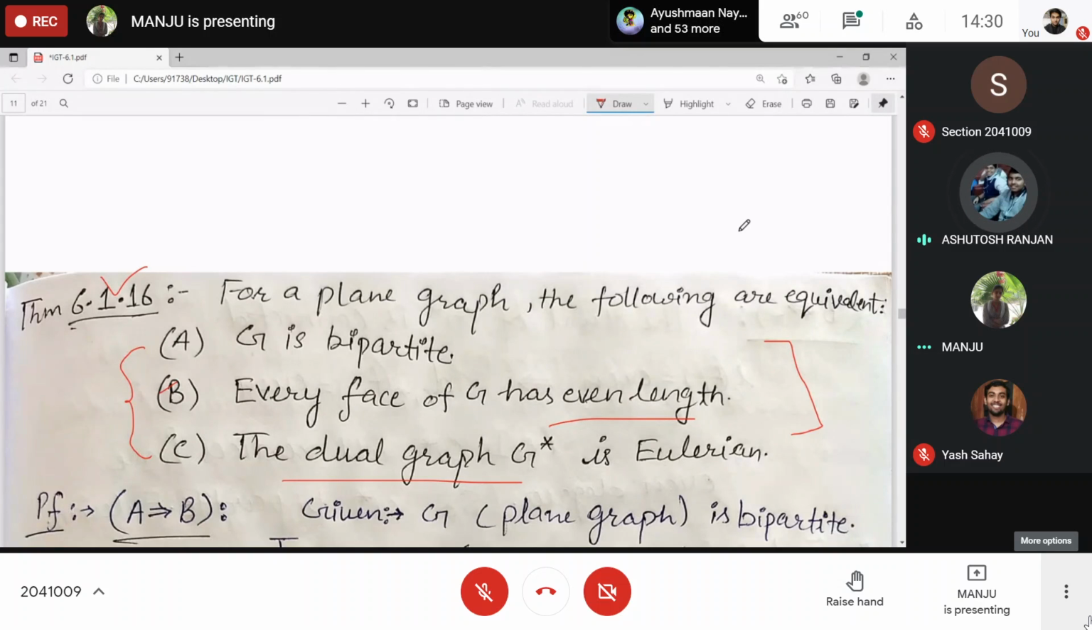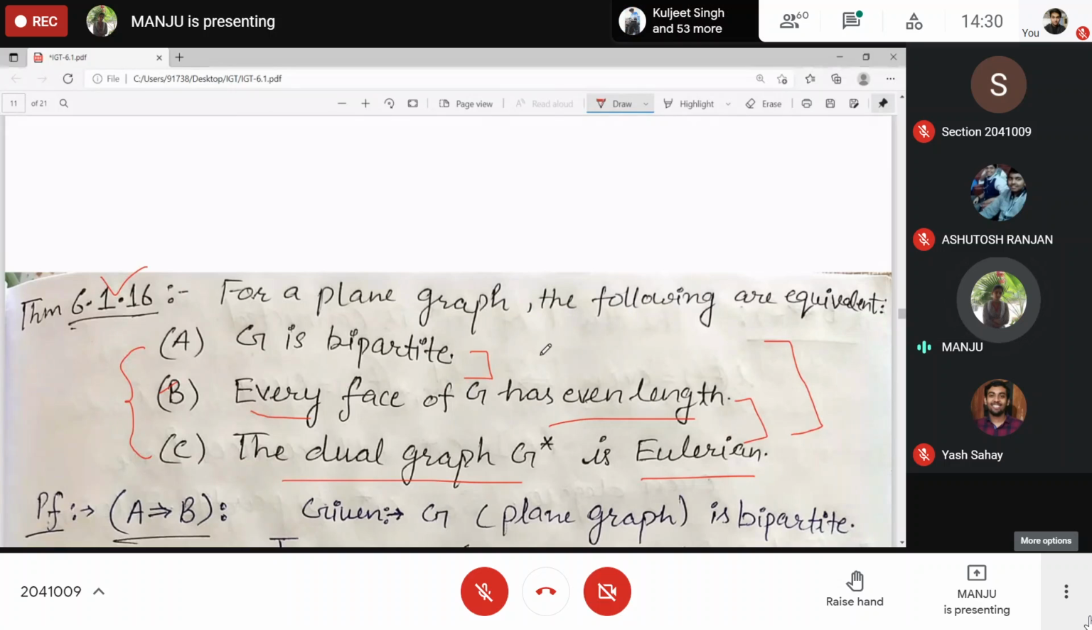We will take 2 and prove third. Eulerian means all the vertices have even degree. Here it is given that every face of G has even length. So if every face has even length, the corresponding dual vertex will have even degree. That's why the dual graph will be Eulerian. Clear? So these two are done. What about these two?